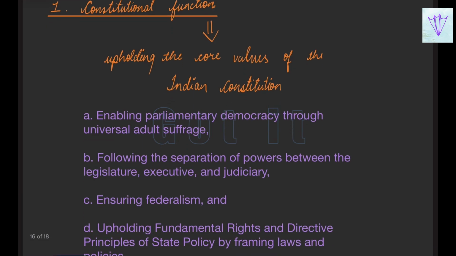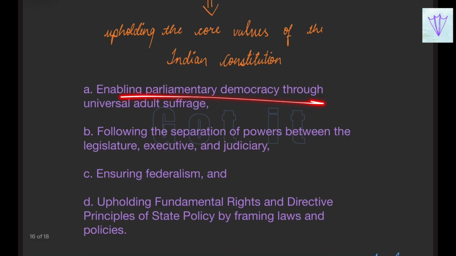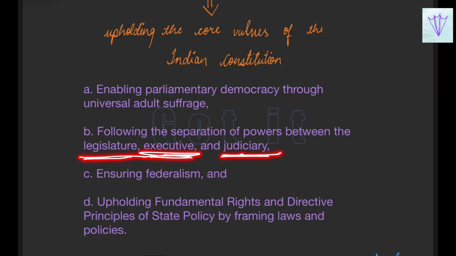Constitutional functions are enabling the parliamentary democracy through the universal adult franchise. Universal adult franchise, as we already saw in the previous chapter, is the right to vote. Whoever is above the age of 18 and is a citizen of India will have the right to vote. And following the separation of powers between the legislative, executive and the judiciary: legislative makes the laws, executive enforces the laws, and judiciary has the checks and balances to see that both are properly managed.